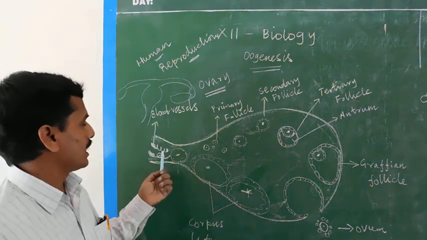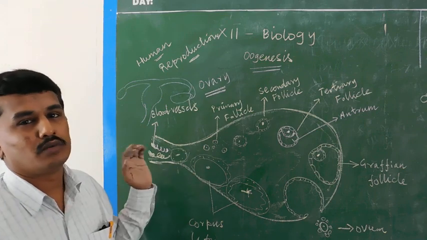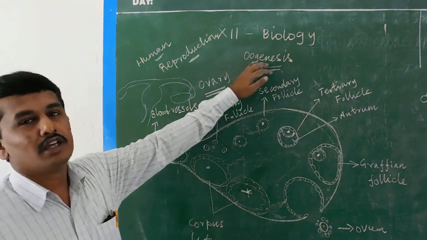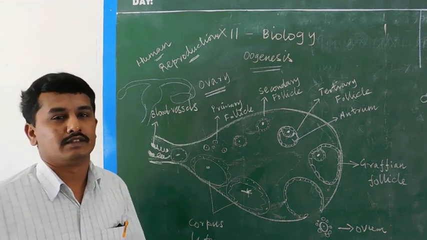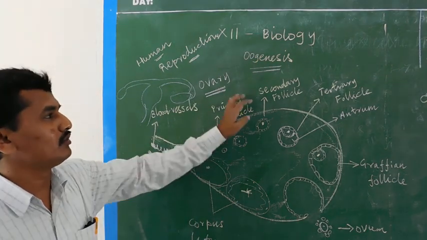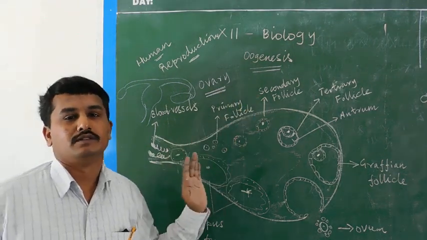Okay, then once again a small brief summary of the oogenesis process. Oogenesis is the process of formation of the ovum from the ovary in the female. Oogenesis is actually a part of the menstrual cycle.